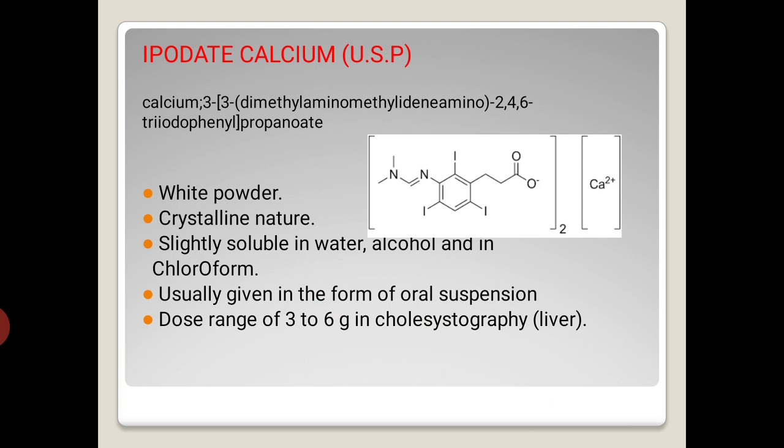Then next is ipodate calcium USP. It is also a white powder. It is available in crystalline nature. It is slightly soluble in water, alcohol and in chloroform, and it is usually given in the form of oral suspension. And the dose range of this ipodate calcium is 3 to 6 gram in cholecystography, means it is used to identify abnormalities in the liver or examination of the liver.